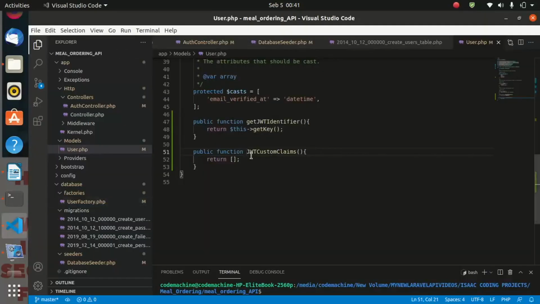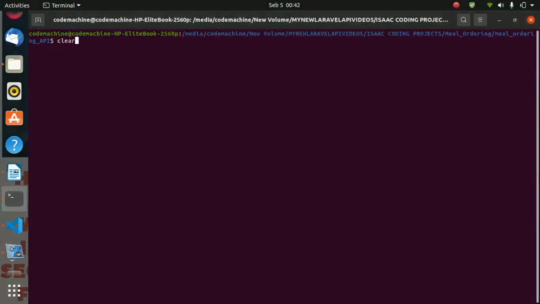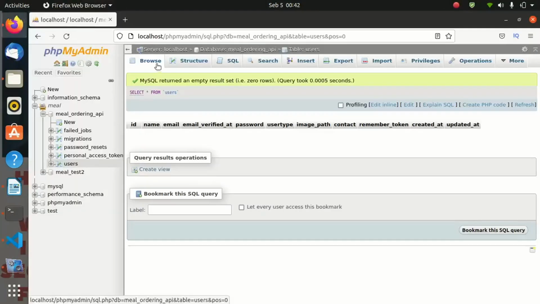We made a mistake here and we called it JWT custom claims. So it must be get. So don't forget to put getJWTCustomClaims. And as I know, for now it must go ahead and seed our database. As you are seeing, for now we are having no record in the DB.